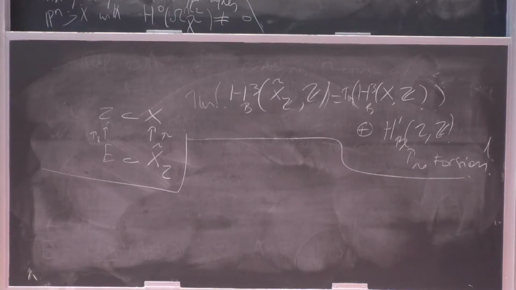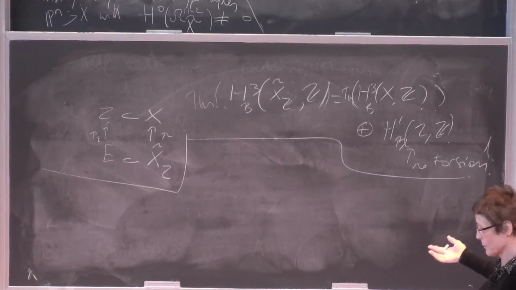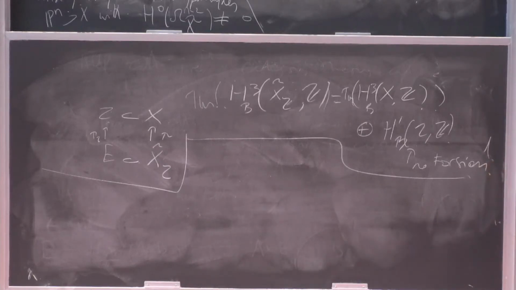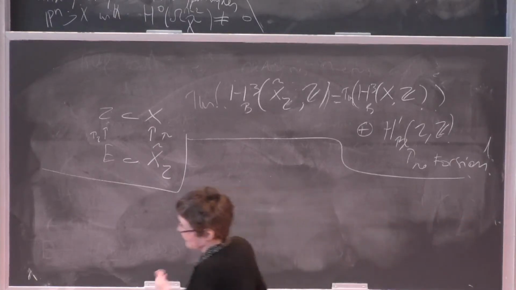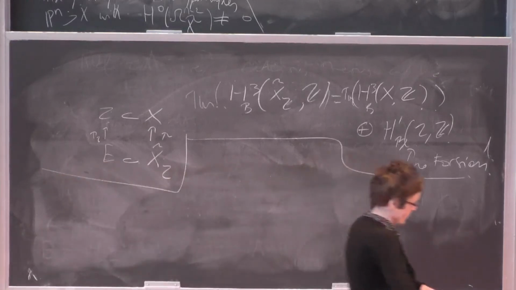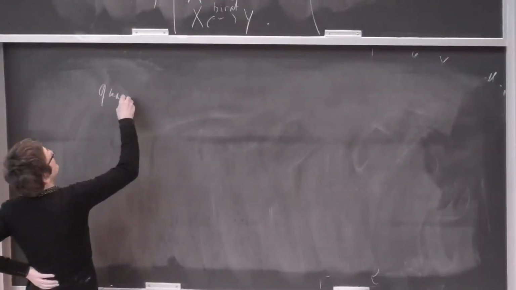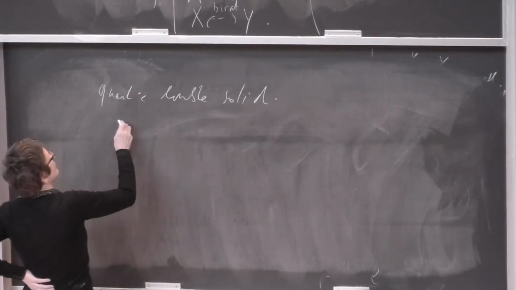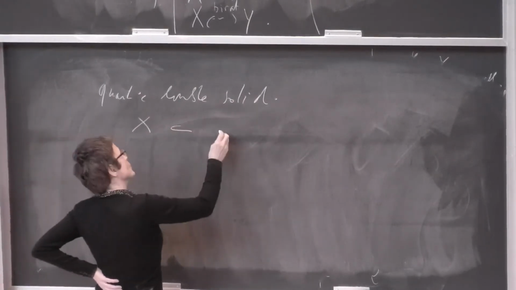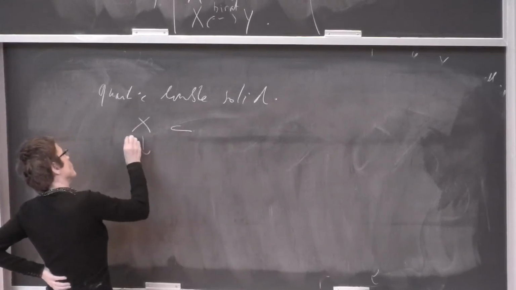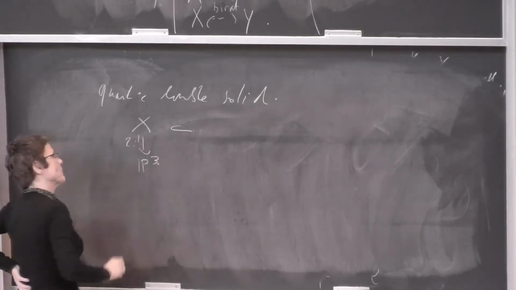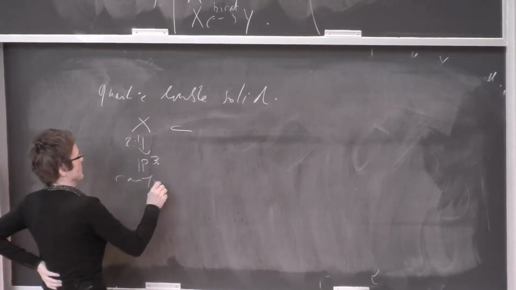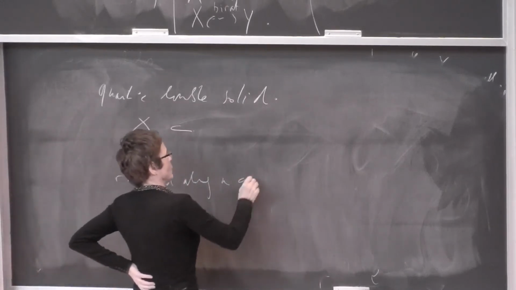the main result of Artin and Mumford solving negatively the stable Lüroth problem in dimension 3 is the construction of a unirational threefold which has a non-trivial Artin-Mumford invariant. So they do it as follows. So they consider a quartic double solid. Okay. So it is a double cover of P3 ramified along a quartic surface.